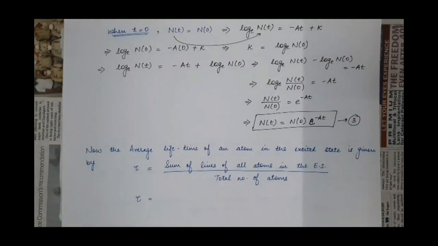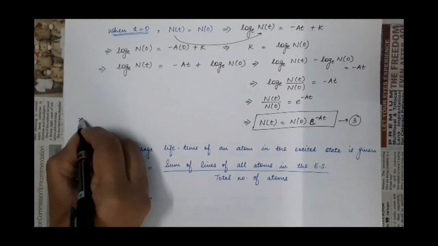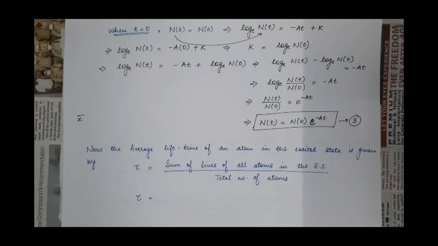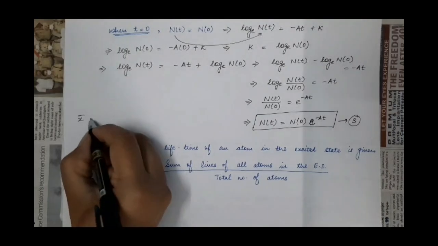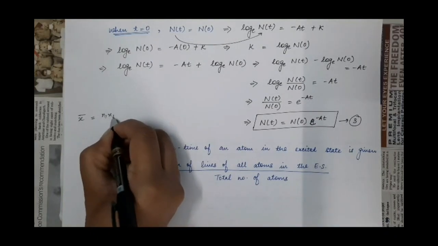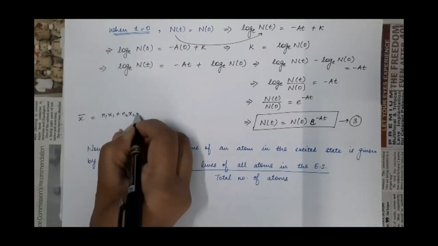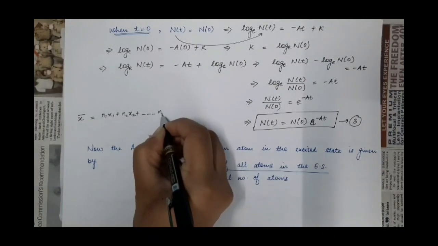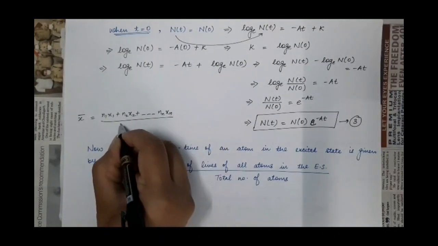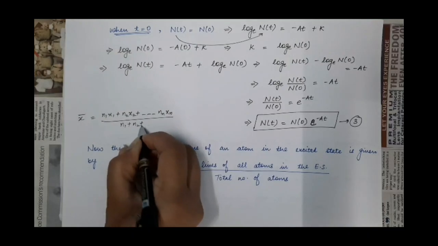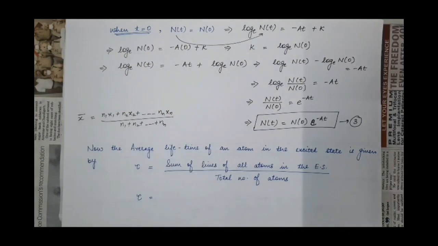And now we have to calculate the average lifetime of an atom in the excited state. Suppose it is given by tau, and we know that, suppose we have to find the average of any variable x, it will be equal to n1x1 plus n2x2 and so on up to nnxn divided by n1 plus n2 plus up to nn.